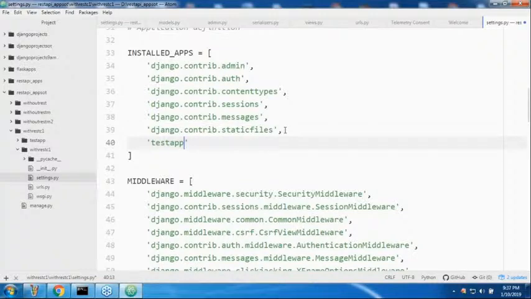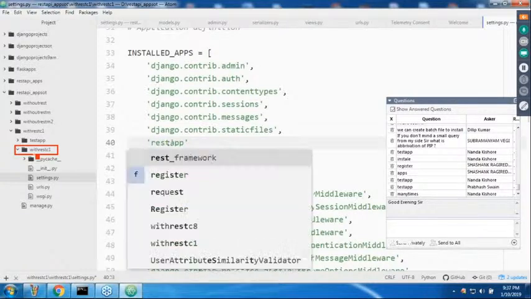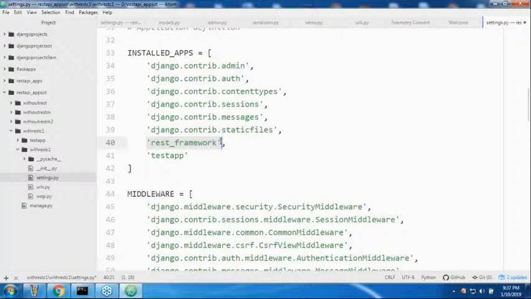But make sure, if you want to use Django REST framework in our project restc1, a third-party application, we need to add rest_framework. Remember this. Just like our test app, we need to use the rest_framework application.